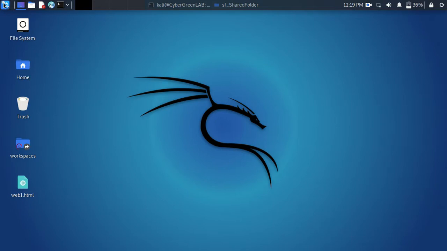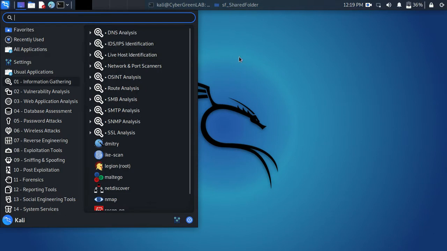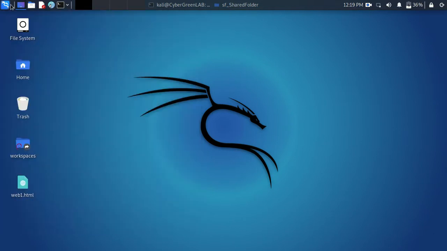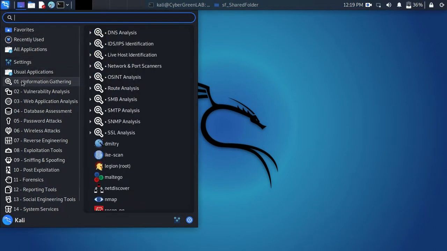I will click here, and as I've said, it is not a day-to-day operating system. It is for professionals, and it has a specific use. It is not for general use. As you can see here, everything about it is quite different from the one you may be familiar with, which is Windows 10 and Windows 11. You can see we have information. Of course, it is an operating system that is tailored to hacking and to defending against the activities of hackers.